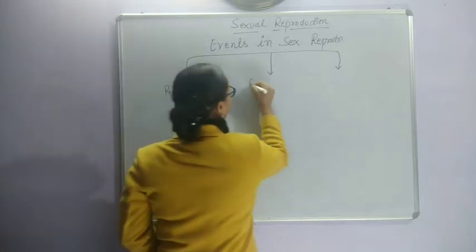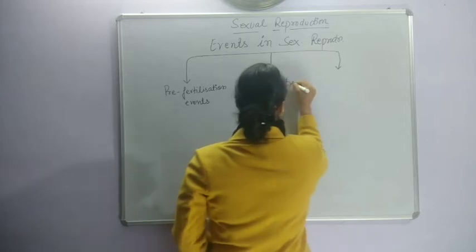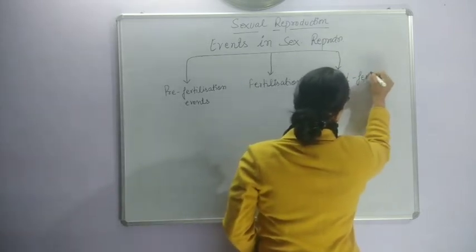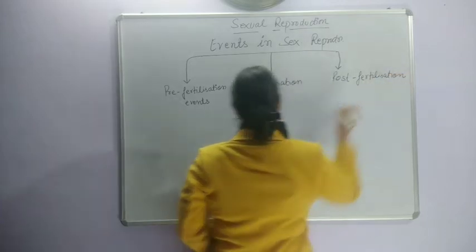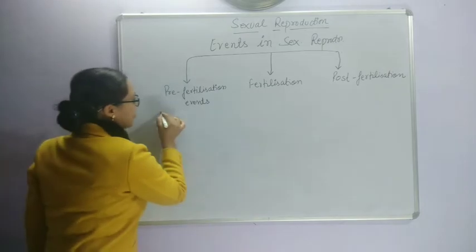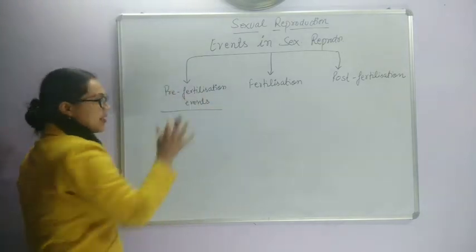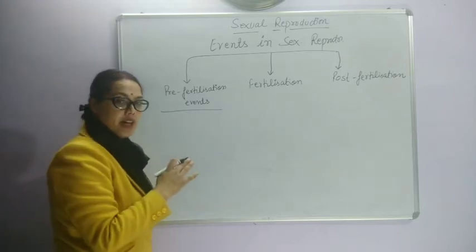Then is the fertilization, and after that are the post-fertilization events. So first we are going to discuss the pre-fertilization events. These are the events which take place before the fusion of gametes.